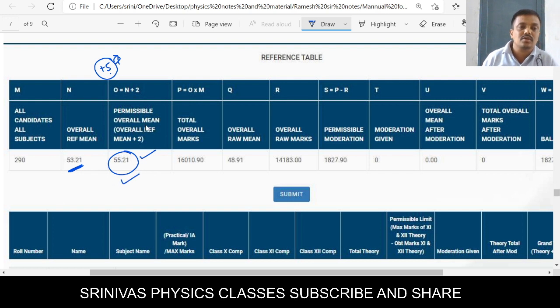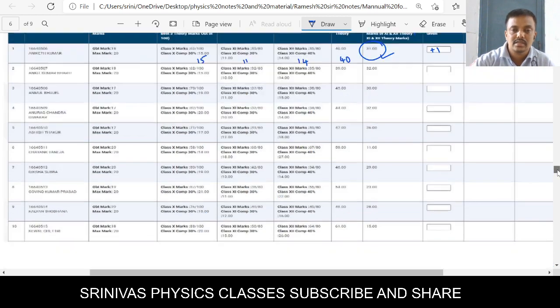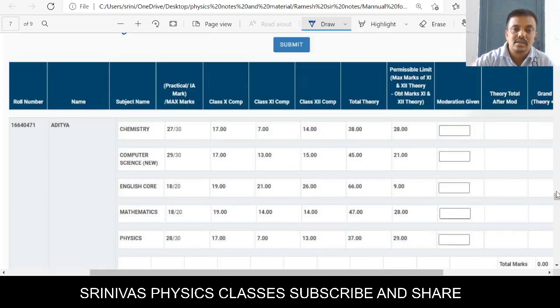That's why it's better to increase the subject average by 2 for every subject. That means you can go for the historical highest performance result, that is the reference mean, 48.27, and add plus 2 to it. Or if another reference mean is there according to your subject and your school, you can select that reference mean and then increase every subject. If you increase the subject average by 2, then the overall result also increases.